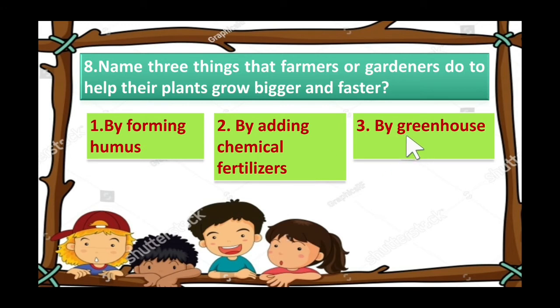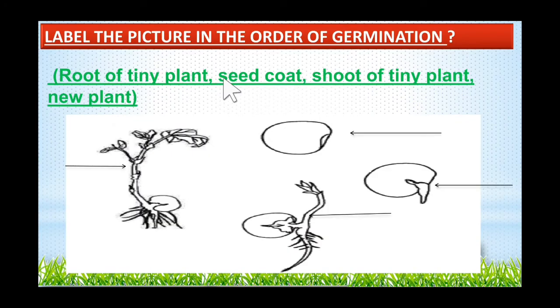Third one by greenhouse. Because as we already learned in the last class, greenhouse is the house for plants. If it is too cold, the greenhouse can give a warm climate for the plant. If it is too hot also, the greenhouse can give a suitable climate for the plants. So, if a plant is getting good climate, it can grow better, right? So, what are the three ways? First one by forming humus in the soil, by adding chemical fertilizer, and by greenhouse. Now the next one.